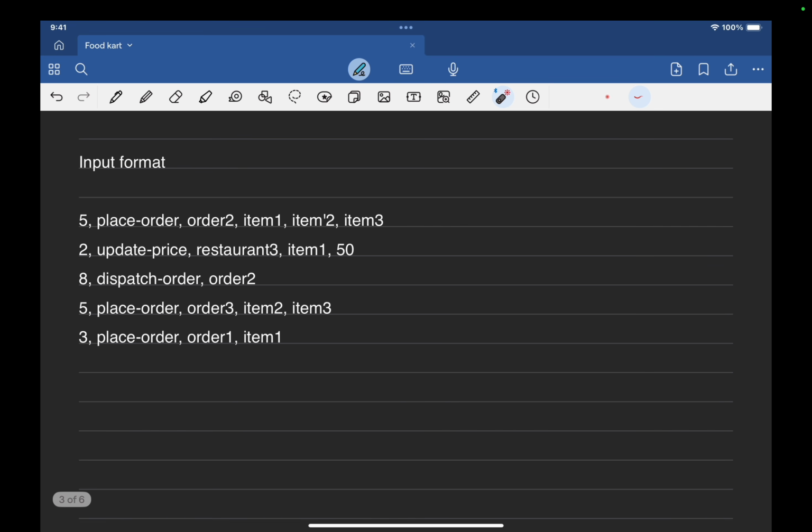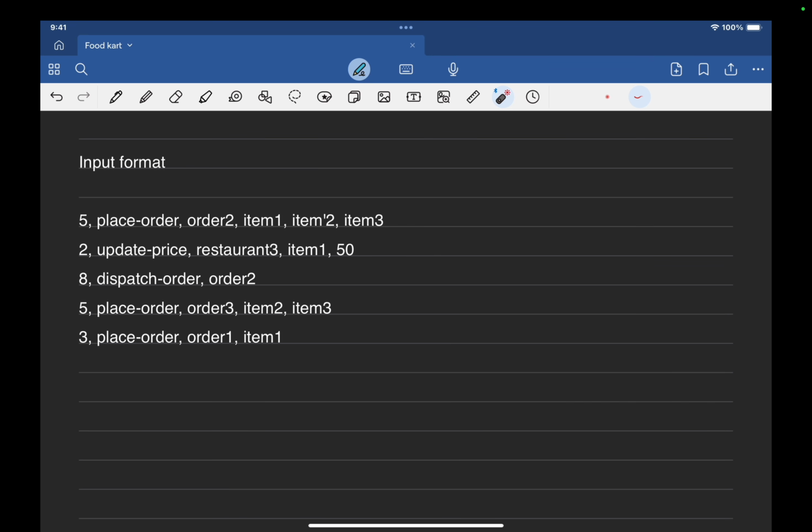How are we going to get the input format? If you look carefully, each line has one command associated with it: place order, update price, dispatch order. These are the various commands in the system.